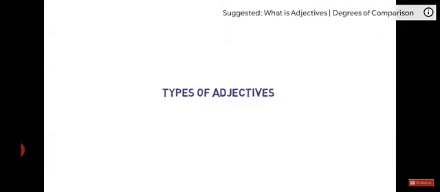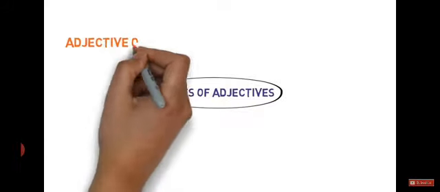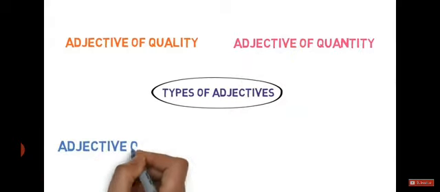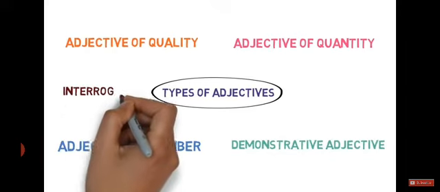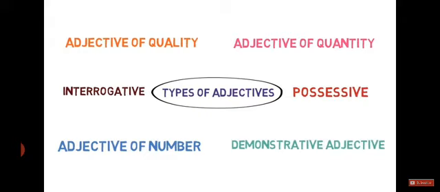Now let's look into different types of adjectives. Adjectives are divided into various types. We will look into the main 6 types of adjectives. These are adjective of quality, adjective of quantity, adjective of number, demonstrative adjective, interrogative adjective, and possessive adjective. Now let's look into them one by one.